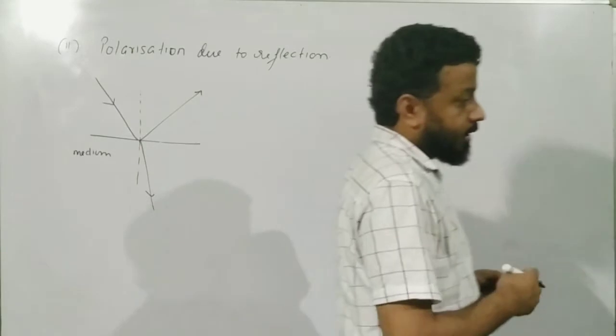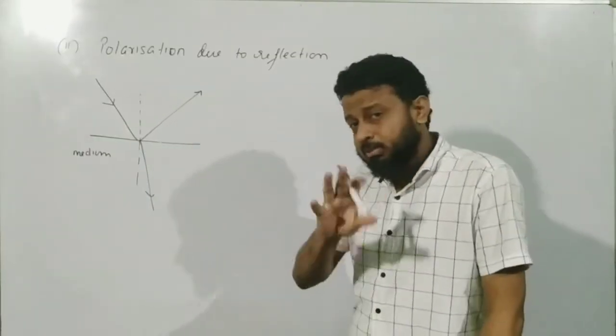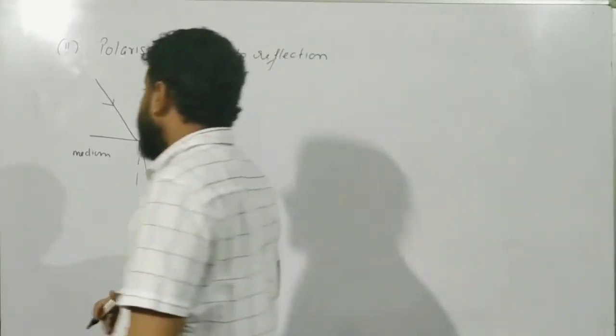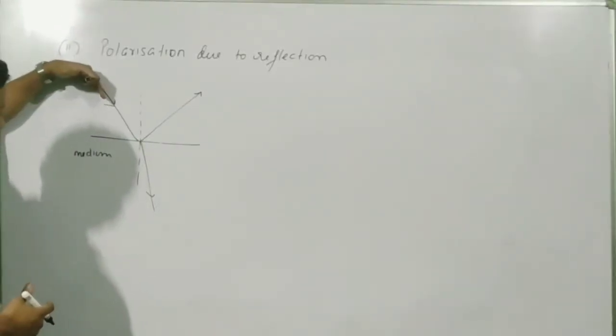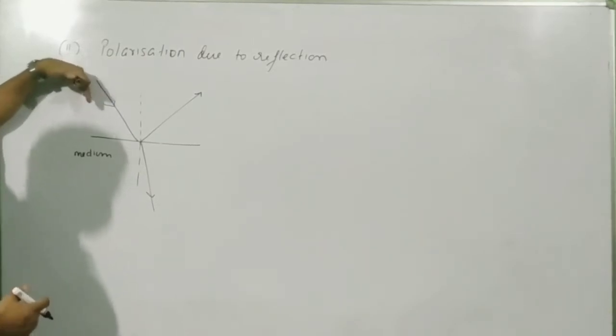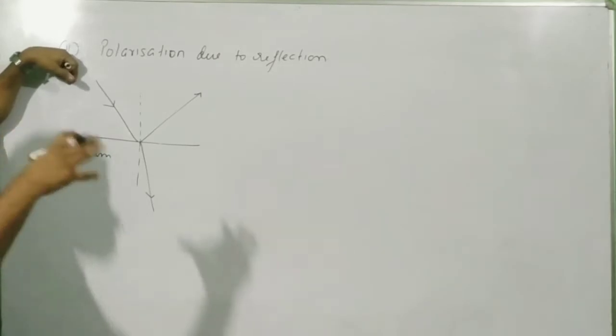We know that part of the light gets reflected back and a part of the light gets refracted in the second medium. So what Malus observed in the year 1808 is that the light which is getting reflected, this one, is partially polarized. But when you change this angle of incidence, then at one particular angle it becomes completely polarized.